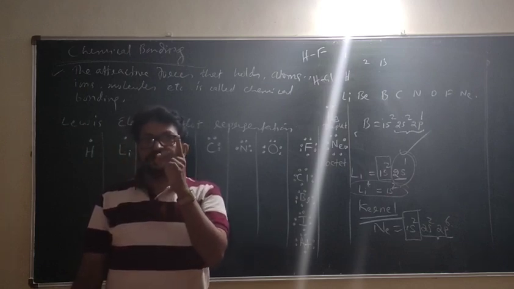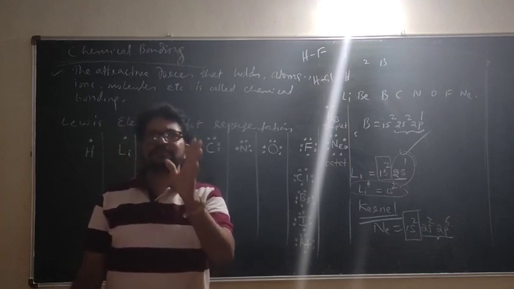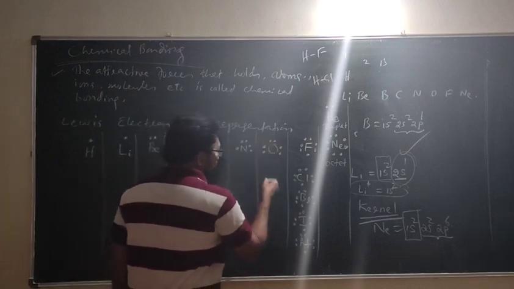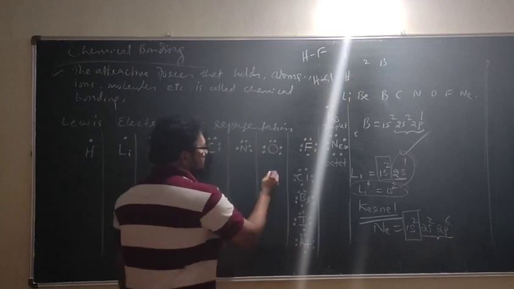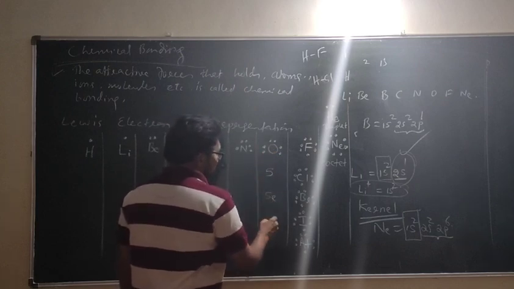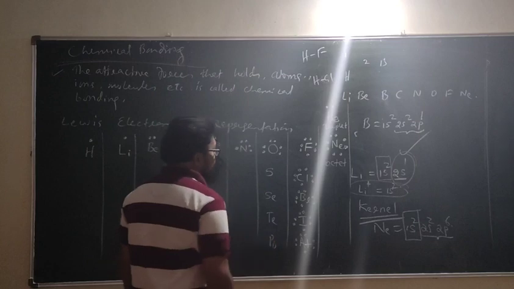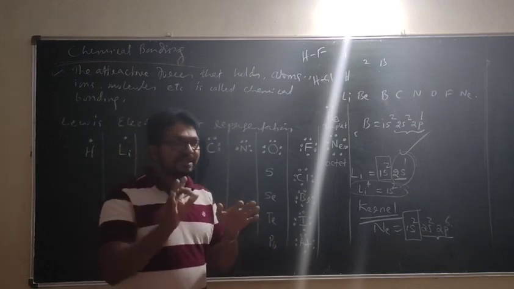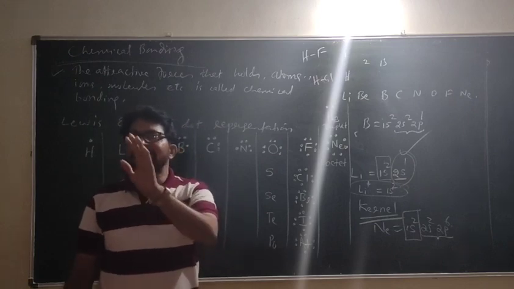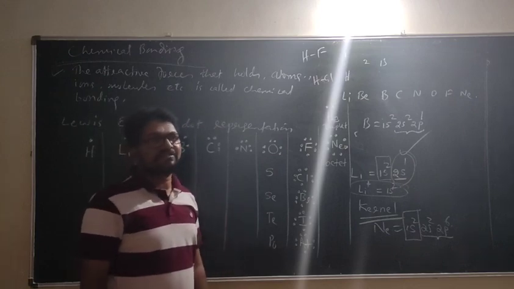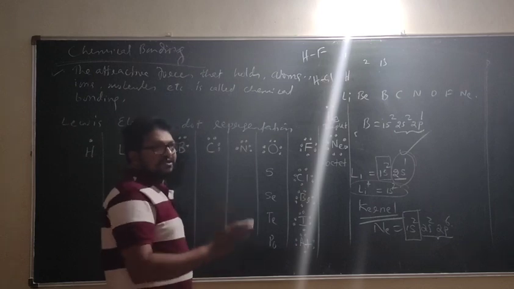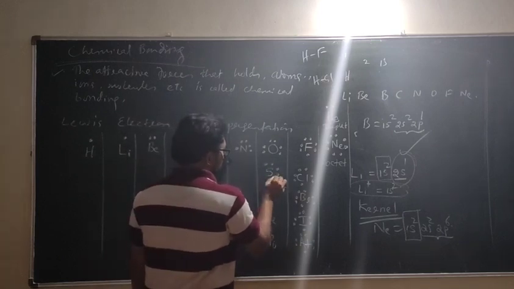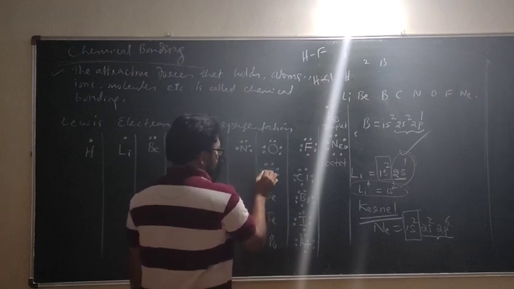You understand? So the periodic table is so important to learn bonding. Okay, if you have memorized the oxygen family: oxygen, sulfur, selenium, tellurium, polonium. Those who know the electronic configuration of oxygen in the valence shell, same thing for sulfur. Can you write the electron dot structure of sulfur? 1, 2, 3, 4, 5, 6. You can write here.